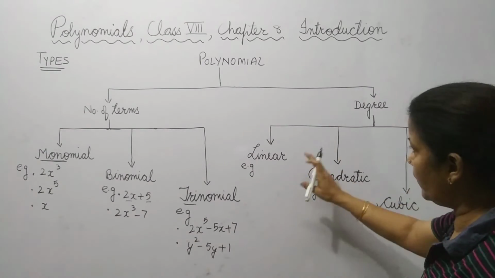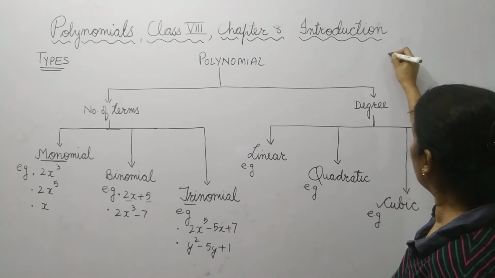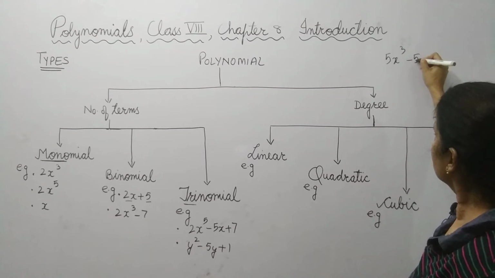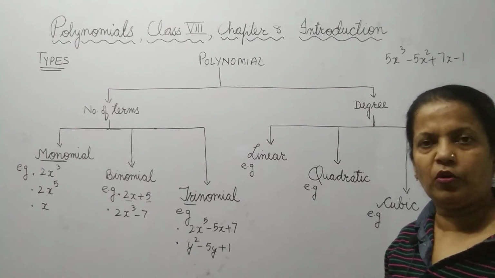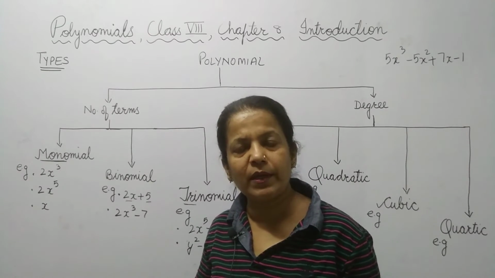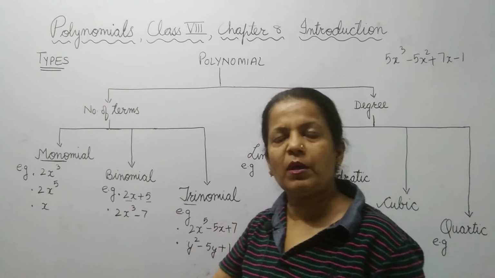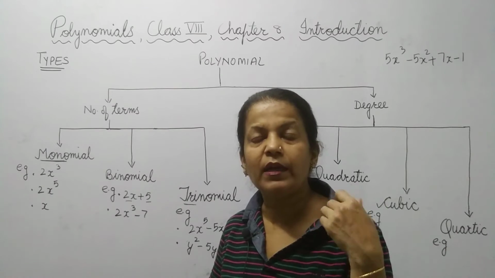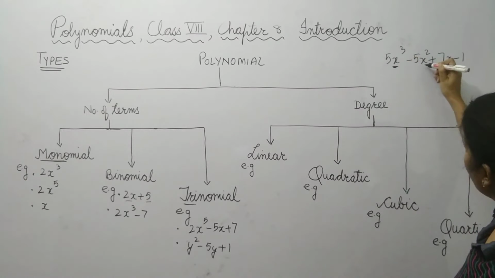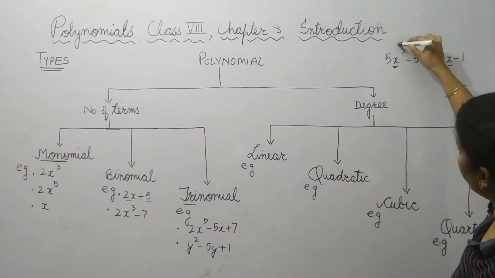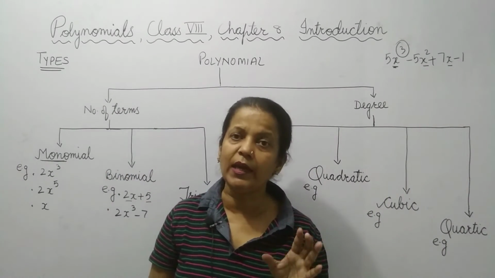Okay. Before we continue with the types of polynomial related to the degree, I will take one example. Suppose this is the polynomial. Can you tell me what is the degree here? First, you have to see whether it is a polynomial. If it is a polynomial, then find the highest degree. Degree means highest power. So, what is the highest power of a variable here? These are the variables and the highest power is 3 here. So, this polynomial has degree 3.